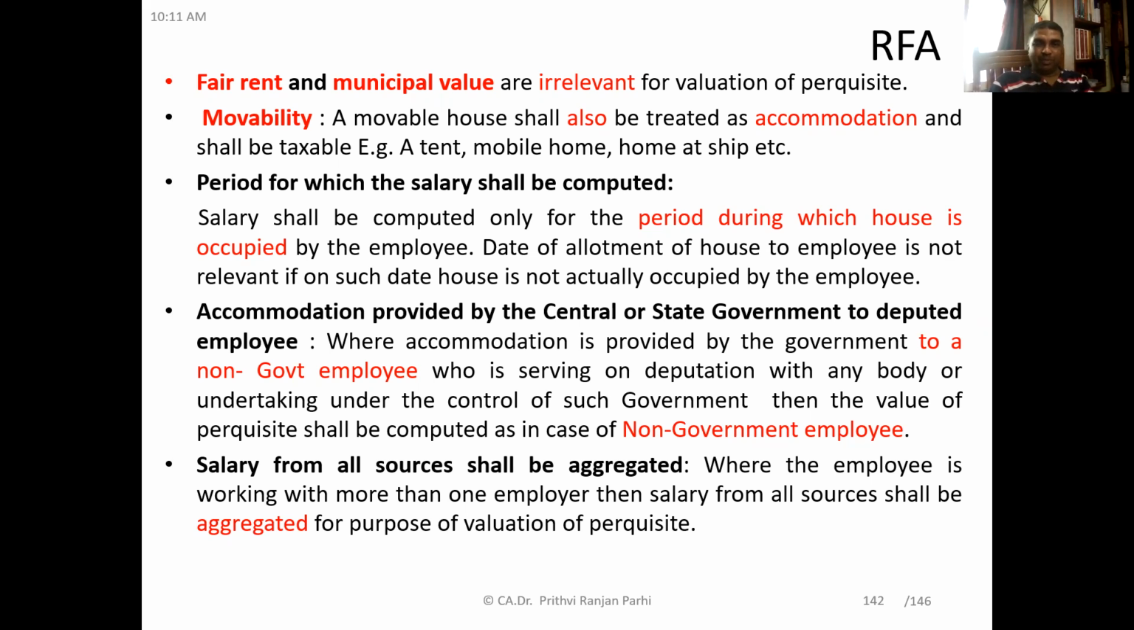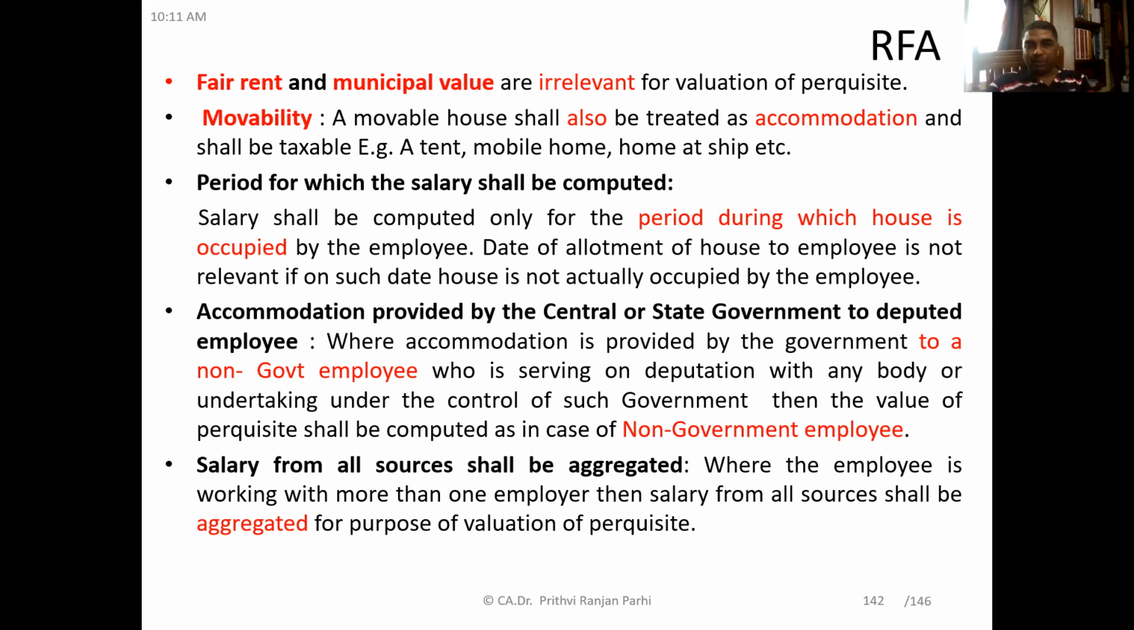And you know, to arrive at the value of the perquisites, we need to compute what is the salary. And salary has to be computed only for the period during which the house is occupied by the employee. Suppose the house is occupied by the employee for 6 months. Then only for those 6 months, what will be the salary? That will be taken into consideration.